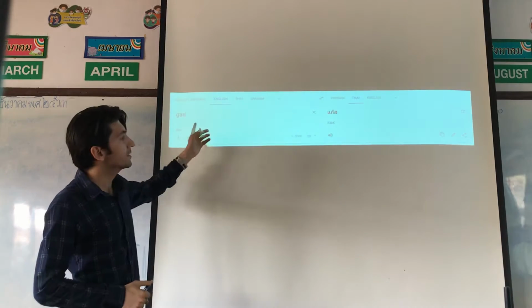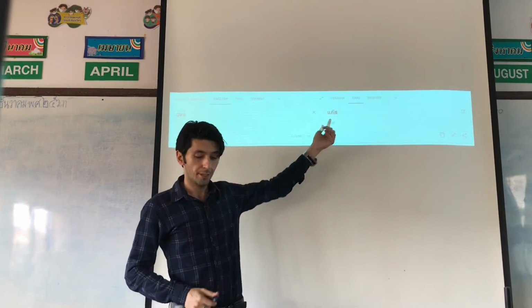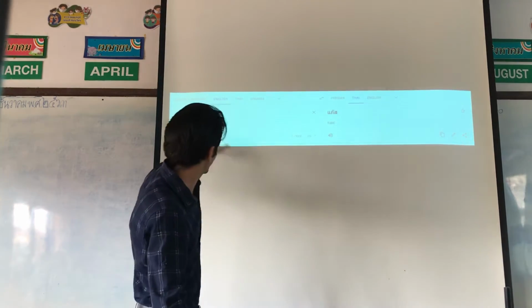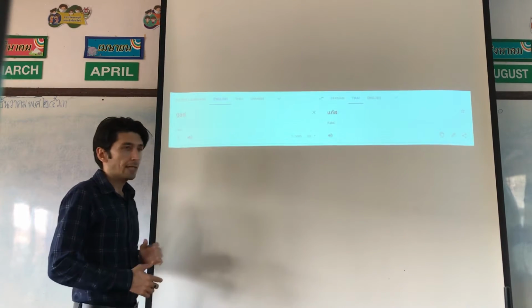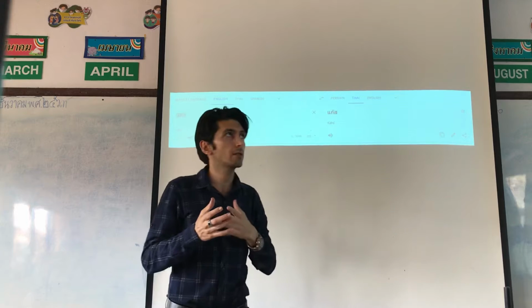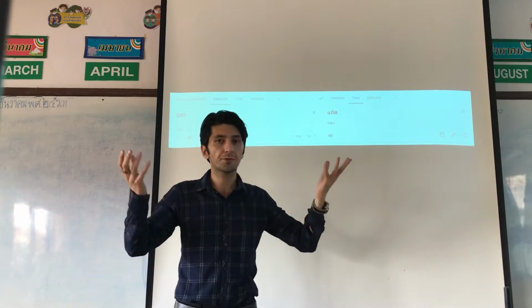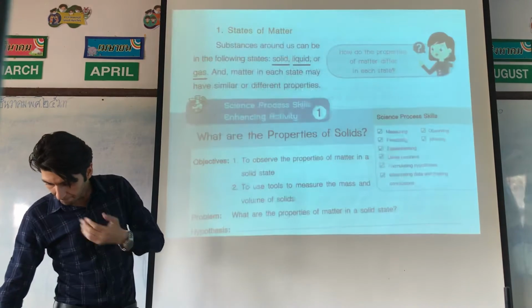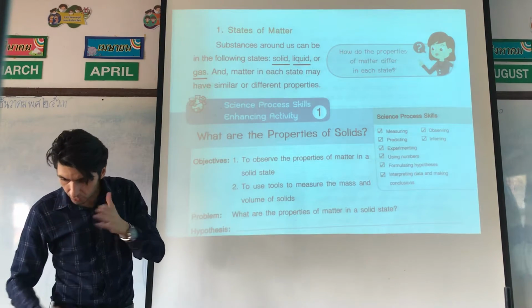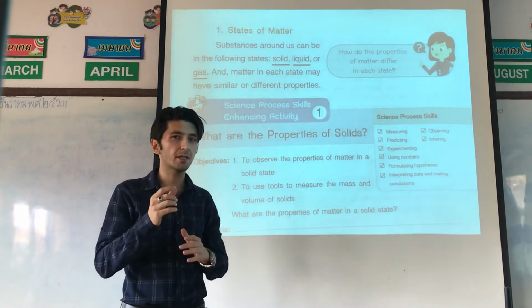And gas in Thai language means, I write the translation for you to understand the meaning of gas. I can say an example for gas: air. Air is gas. So we understand what the meaning of states is.